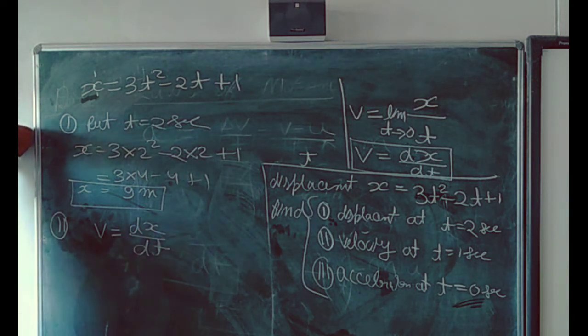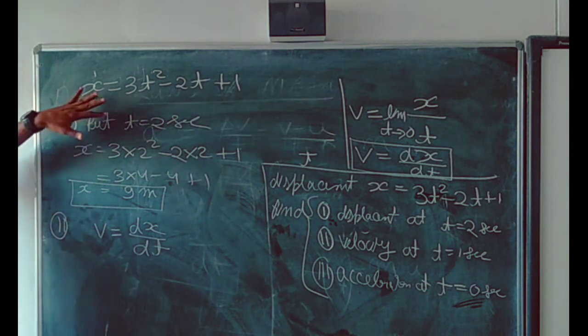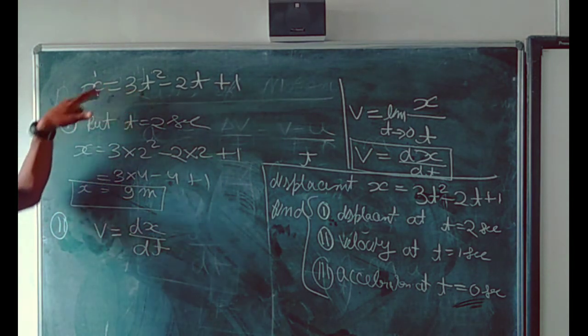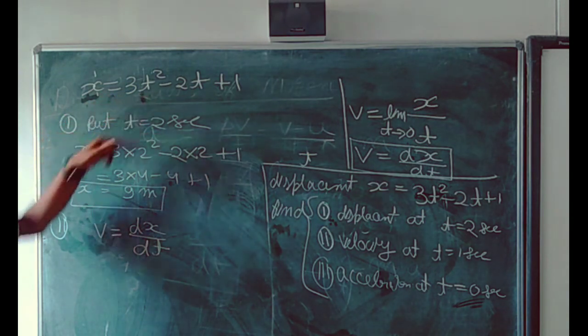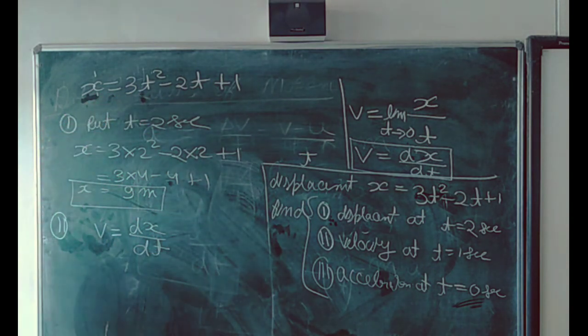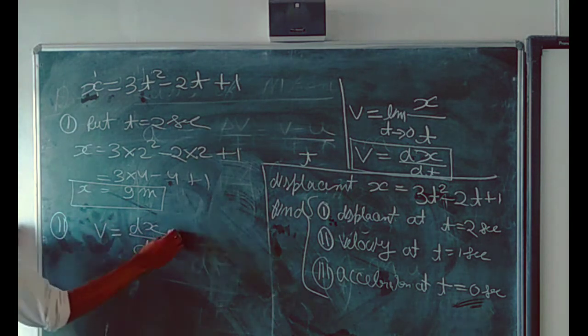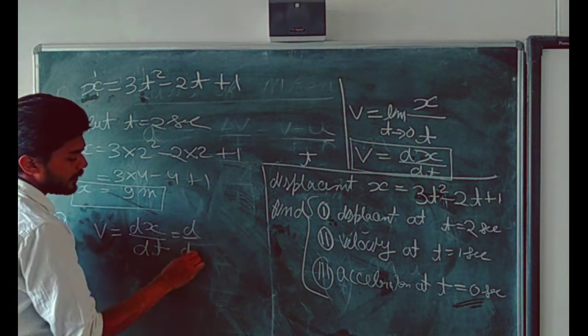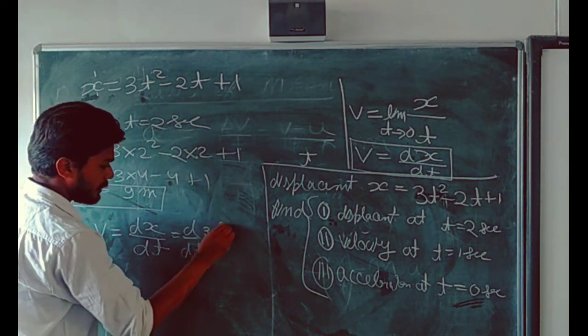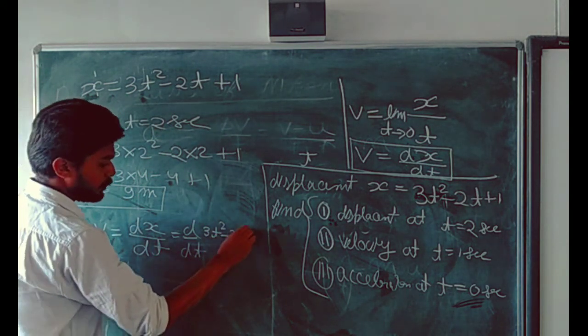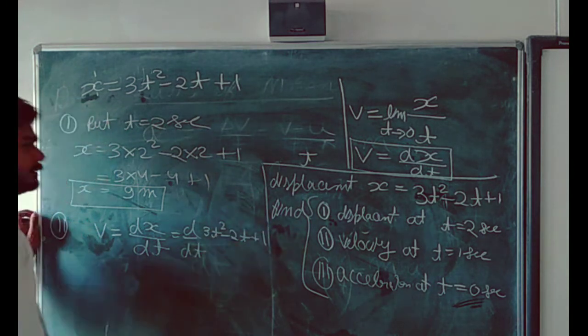In my previous class I told you that whenever displacement is a function of time, whenever displacement depends on time, then always use the concept of differentiation, dx by dt. Put the value d by dt of x, and the value of x is 3t square minus 2t plus 1.